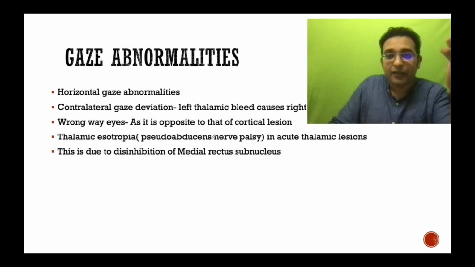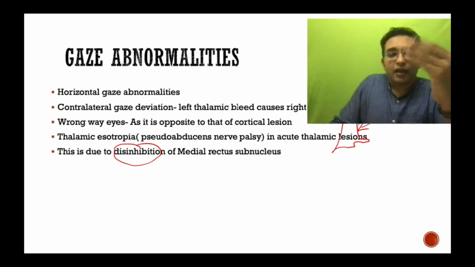Thalamic esotropia occurs because of disinhibition of the medial rectus subnucleus, which is within the midbrain. Because of this disinhibition, there is overactivity of the medial rectus muscles. So there is increased pull towards the nose, that is increased pull by the medial rectus muscle towards the adducted position. That will cause a kind of pseudo-abducens nucleus-like syndrome, where there will be thalamic esotropia. That is why it feels like the patient is peering towards the nose.